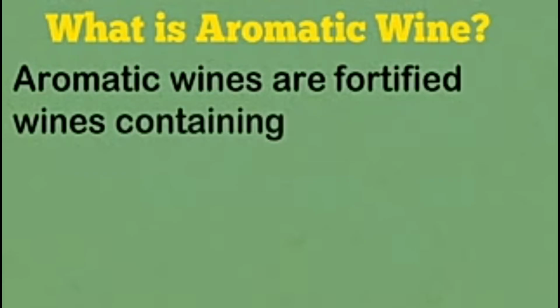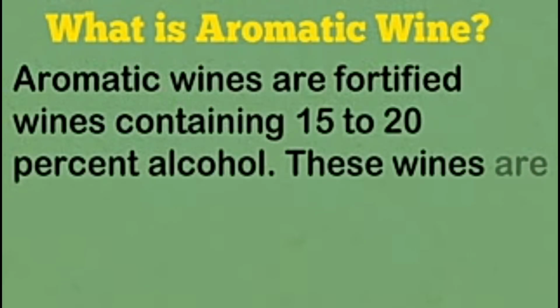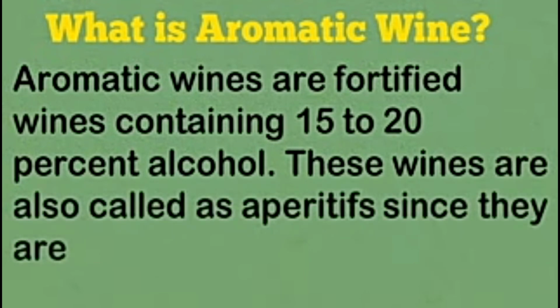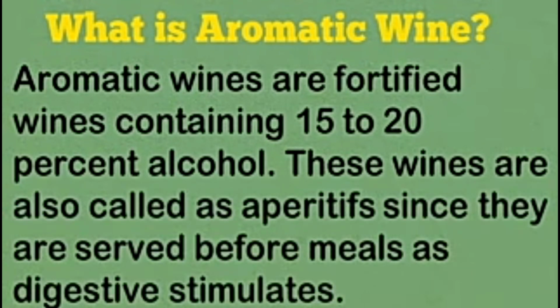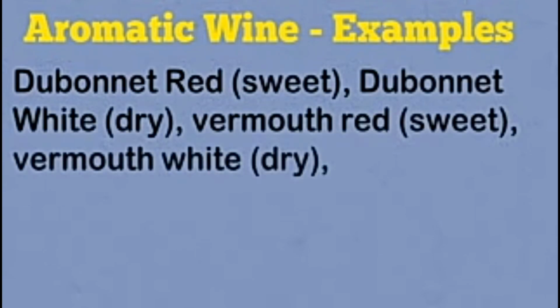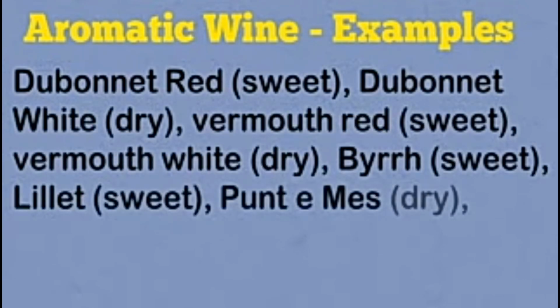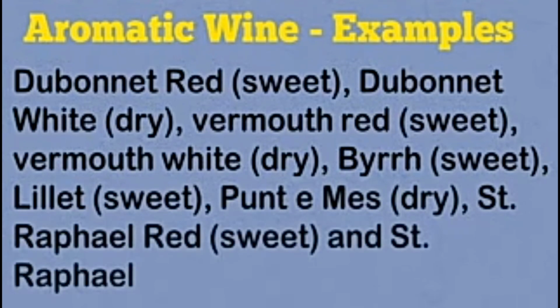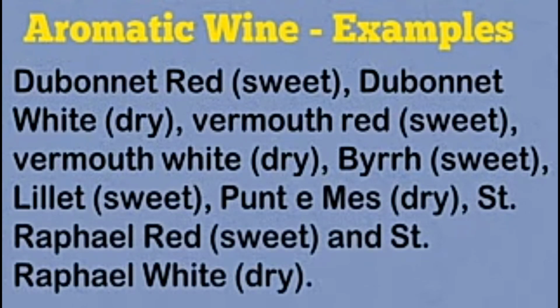Aromatic wine. Aromatic wines are fortified wines containing 15 to 20% alcohol. These wines are also called aperitifs since they are served before meals as digestive stimulants. Aromatic wine examples: Dubonnet red, sweet; Dubonnet white, dry; Vermouth red, sweet; Vermouth white, dry; Byrrh, sweet; Lillet, sweet; Punt e Mes, dry; Saint Raphael red, sweet, and Saint Raphael white, dry.